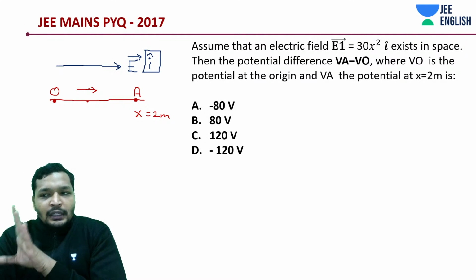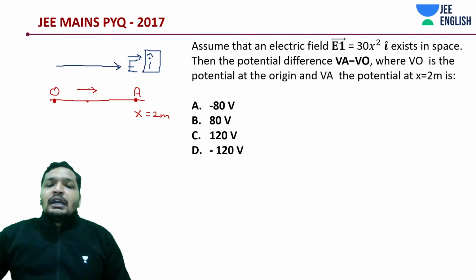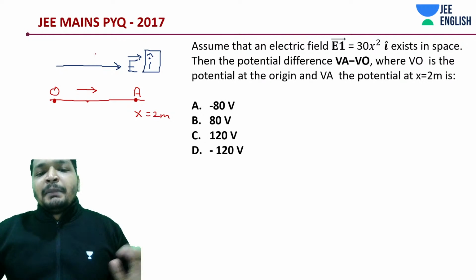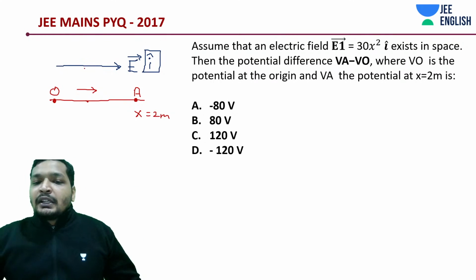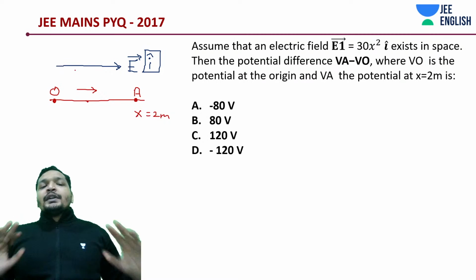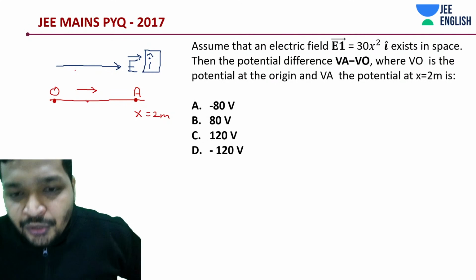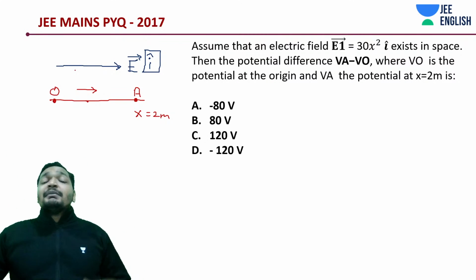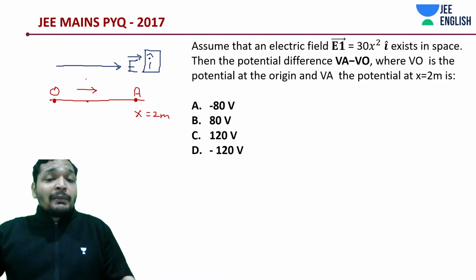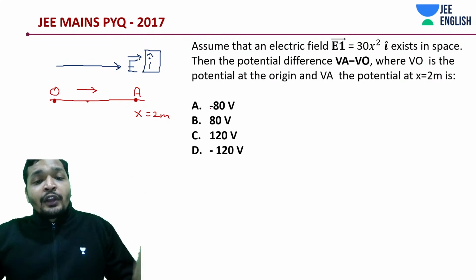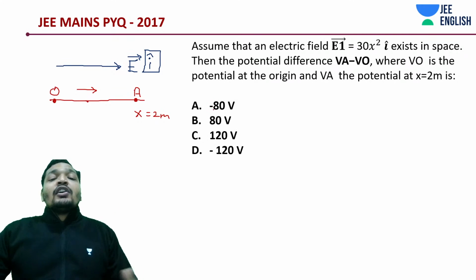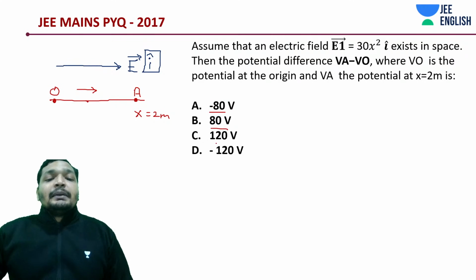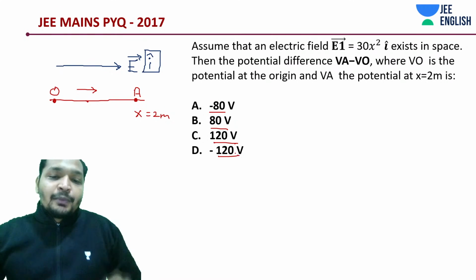First of all, in the given answers, if you notice, this is minus 80, plus 80, 120, minus 120. One of the mistakes that happens during an exam is that you get confused whether it's negative or positive. You got the magnitude, but you don't know whether you're going for negative or positive. And concepts are the best way to approach this.